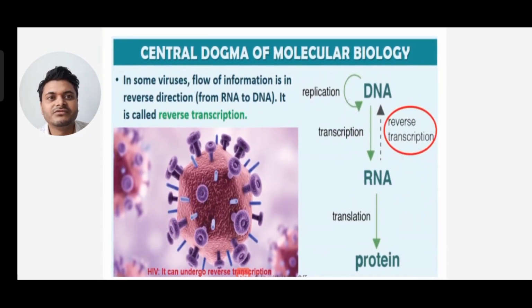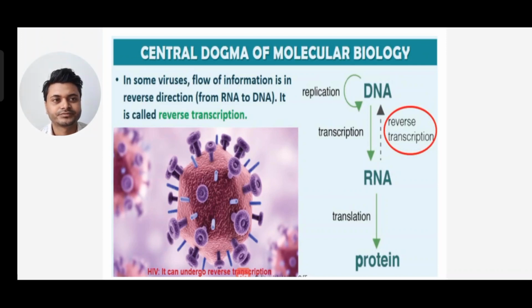Now, in some viruses, the flow of information is in the reverse direction, that is from RNA to DNA. In certain viruses there is a reverse transcription going on. We know the normal sequence is DNA to mRNA and mRNA to protein, but here you can see there is a reverse transcription, that means from RNA the DNA is produced.